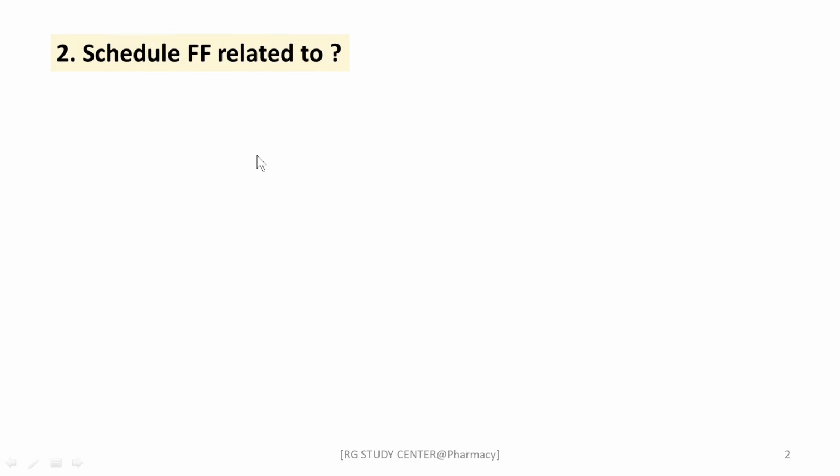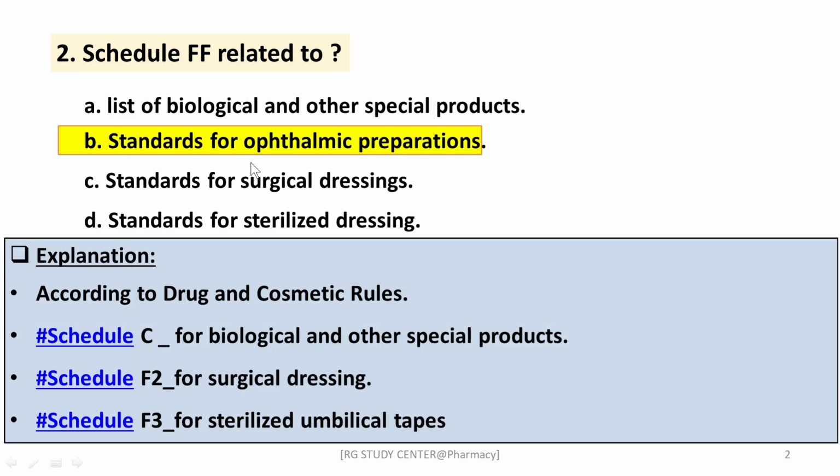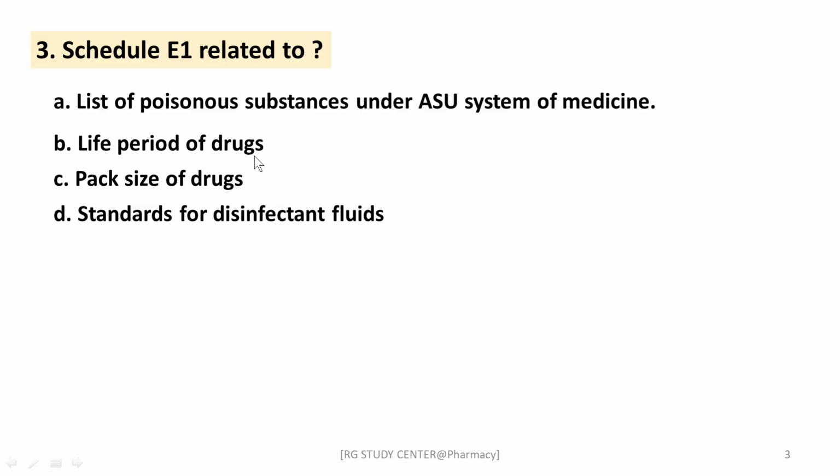Schedule F related to? The options are list of biological and other special products, standards for ophthalmic preparations, standards for surgical dressing, standards for sterilized dressing. The right answer is standards for ophthalmic preparations. So Schedule C deals with biological and other special products, Schedule F2 for surgical dressing and Schedule F3 for sterilized umbilical tapes.